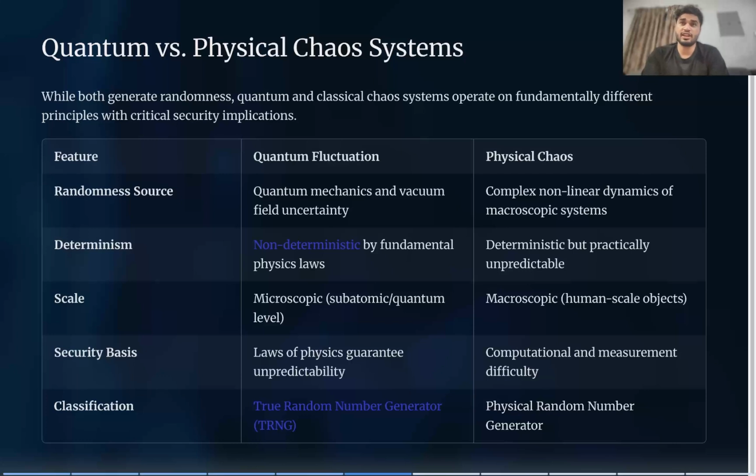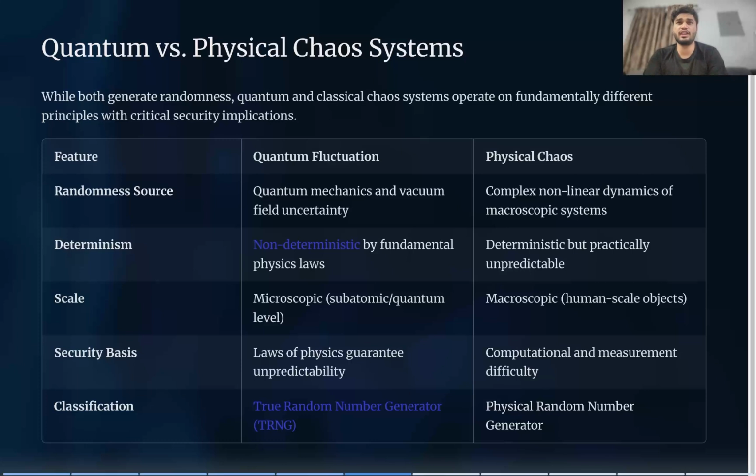While in physical chaos, you know what will happen and how it will happen, but you can't predict exactly, since it is so random. But in quantum fluctuation, you don't know. On scale, physical chaos can be observed through human eyes, which we may be able to process, but in quantum you cannot even see the subatomic particles, so it is more complex to make and analyze. The security basis for quantum is guaranteed and unpredictable, as the law of physics states,